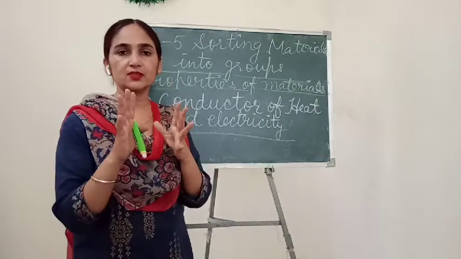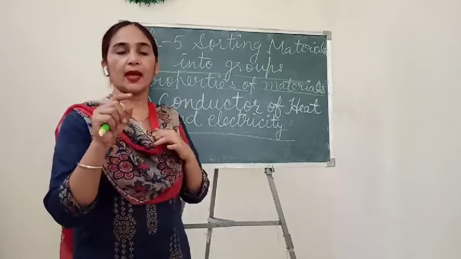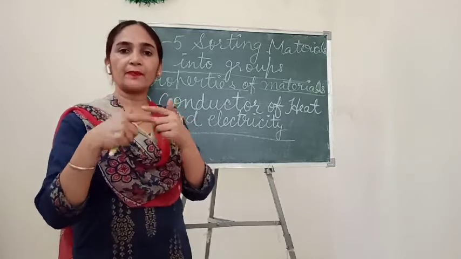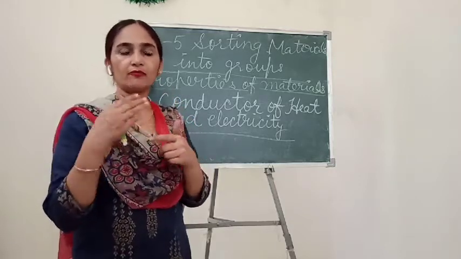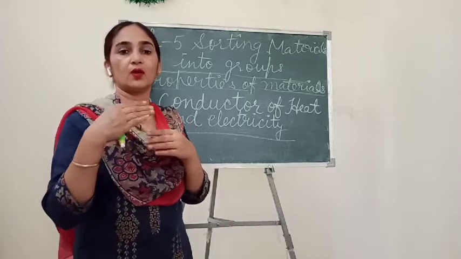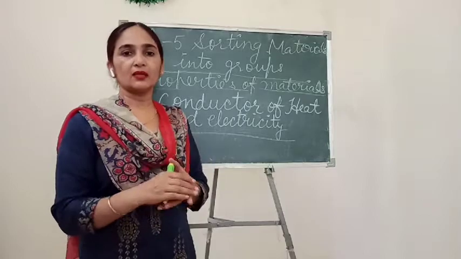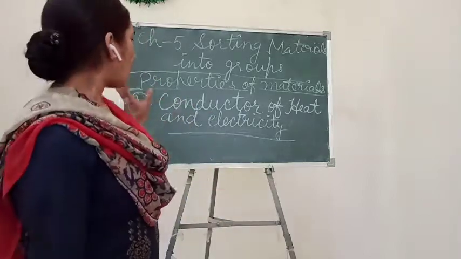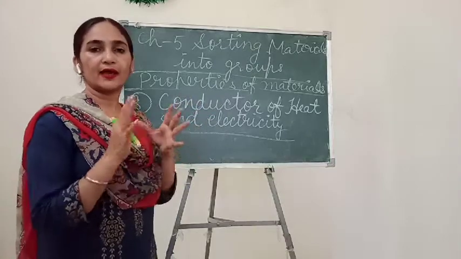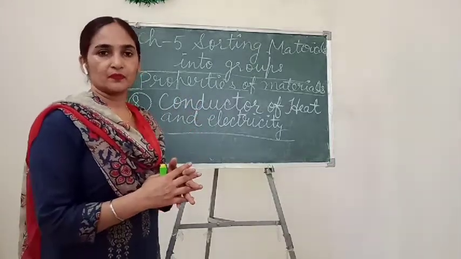Metal is used to make a wire, and on that they wrap a coating of plastic or some kind of non-conductor material. We can say that all the metals are good conductors of heat and electricity.